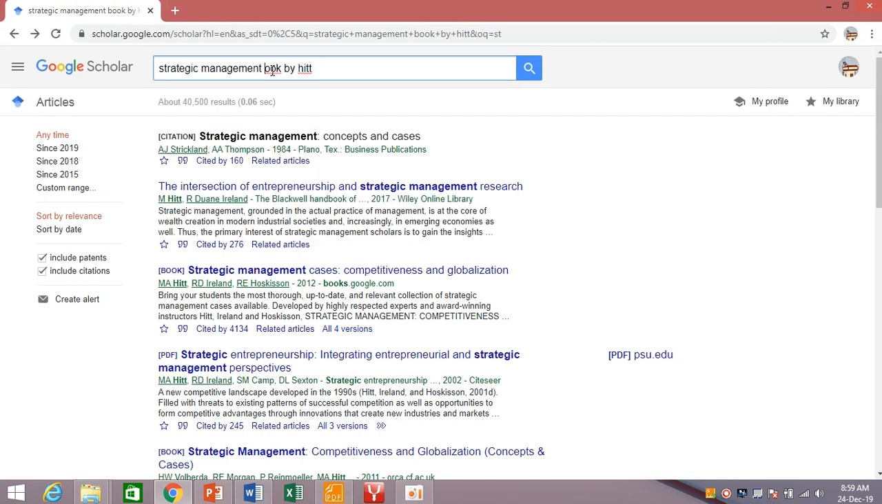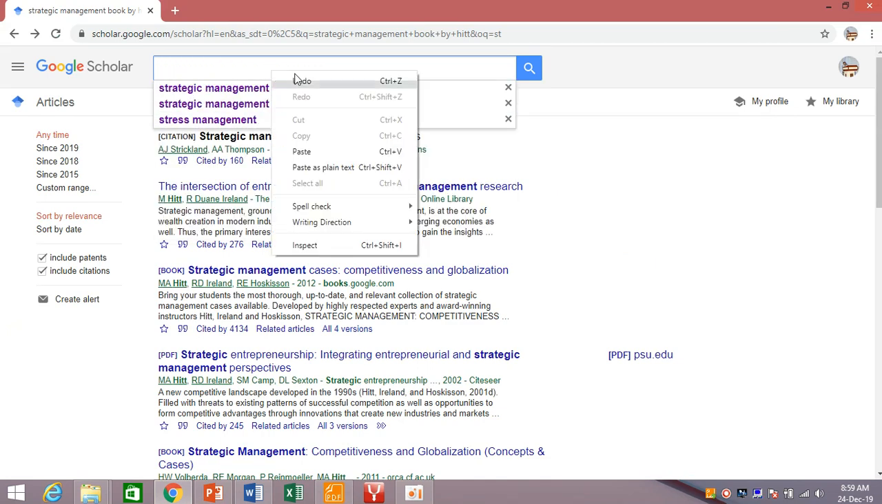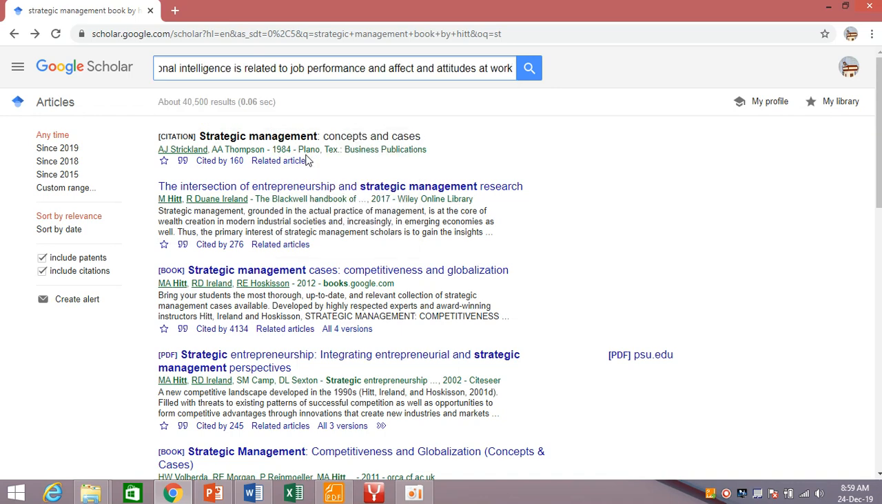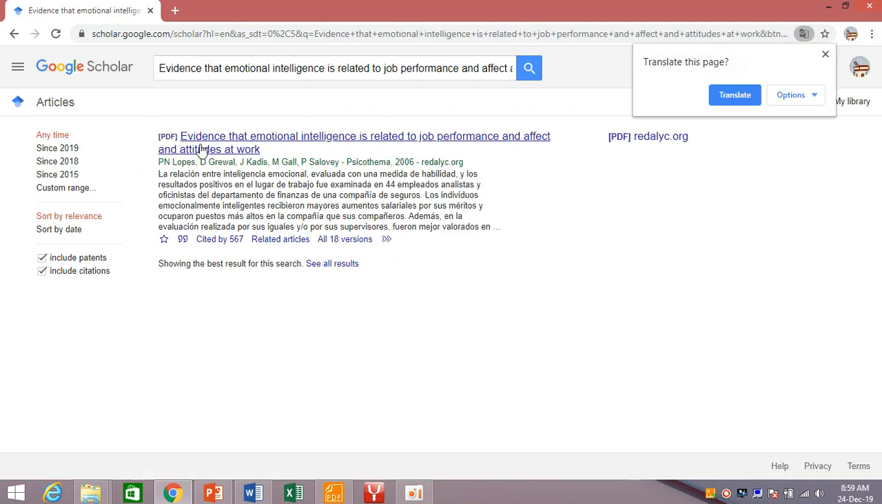Here we'll eliminate all this and paste it here, and search. So here comes the article on emotional intelligence related to job performance. Again, you need to take care that the right article is selected for the reference. Sometimes you will see 2, 3, 4, 5 similar articles, so don't get confused, right?